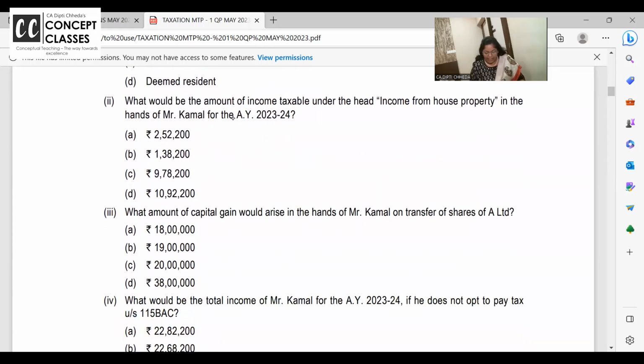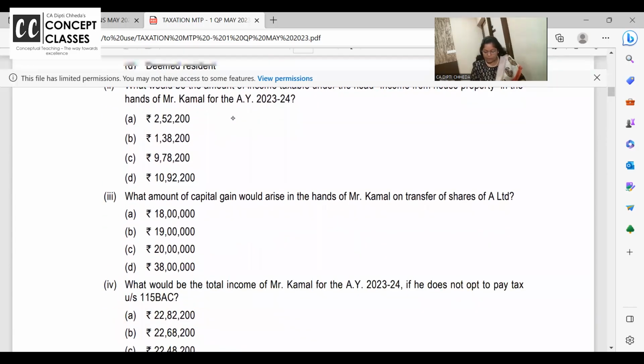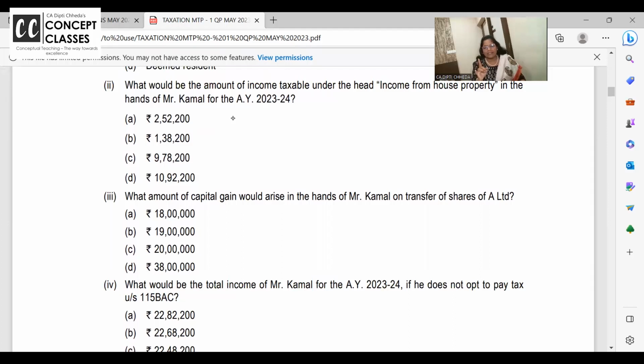Now, can I complete the third question first? What will be the capital gain? 18 lakhs. Pick up your calculator, dear students. 480 is the sale value, 300 is the cost. 180 you have to write and do.